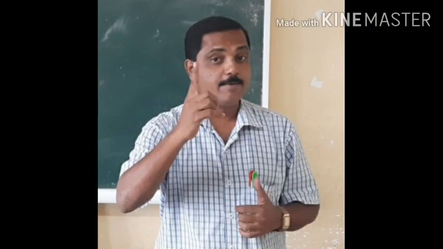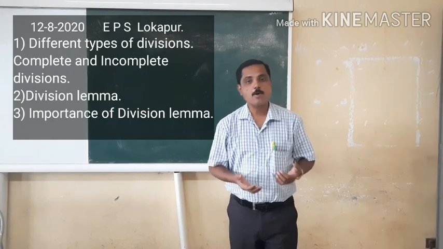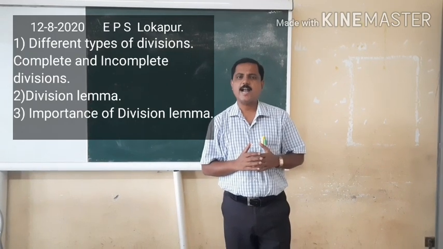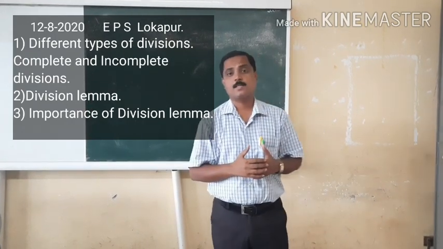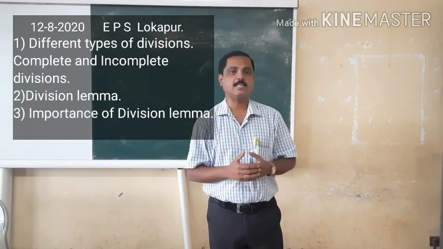Dividend is equal to divisor into quotient only in exact divisions or complete divisions, but in incomplete divisions or inexact divisions, dividend is equal to divisor into quotient plus remainder. Hi children, I hope today you have learned about the different types of divisions, and the division lemma and the importance and use of the division lemma in division.